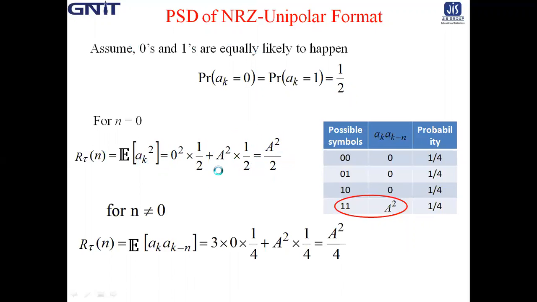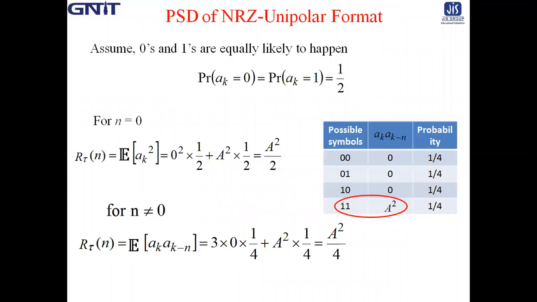Now, for n not equal to 0, or better n equal to 1, it is a_k into a_(k minus 1).